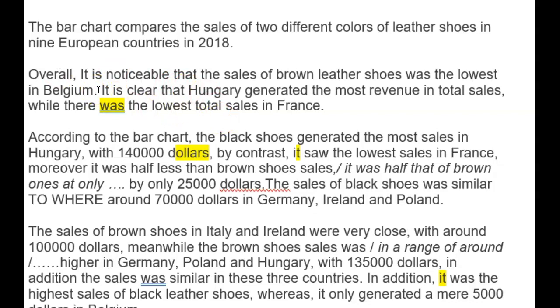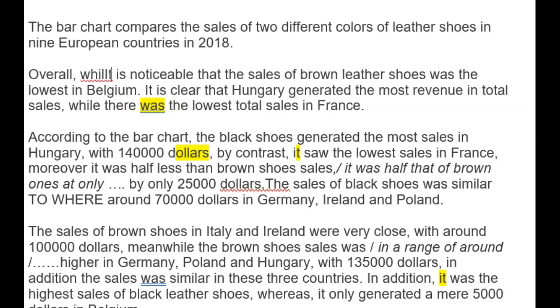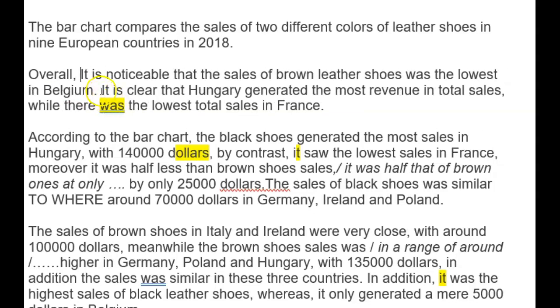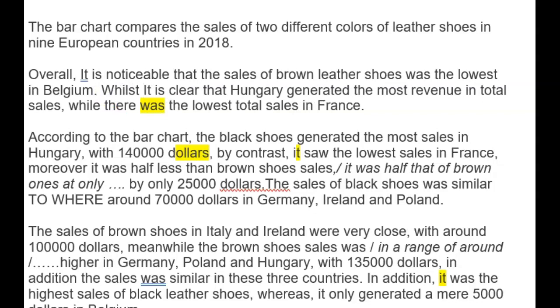Whilst, let's join this together so we're connecting a little bit better. Sorry. Whilst it was clear. Now, sorry, I didn't spot that. It is noticeable that, it is clear. Whilst it is clear that Hungary generated, good past tense, that's what I was looking for, the most revenue in total sales,